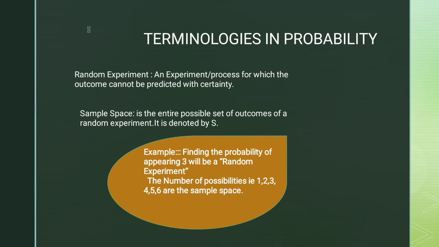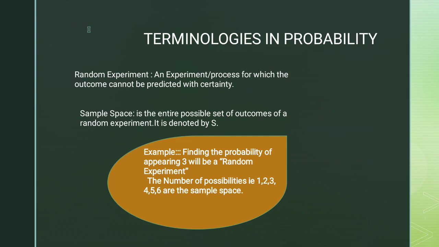Now, coming on to the sample space, the sample space is the entire possible set of outcomes of a random experiment. Whatever the whole set of outcomes is, that comes in the sample space, and it is denoted by S. For example, if we take the same example of throwing a dice, when we throw a dice, we may get 1, we may get 2, we may get 3, and till 6. So the total set of outputs we can get is 1 to 6.